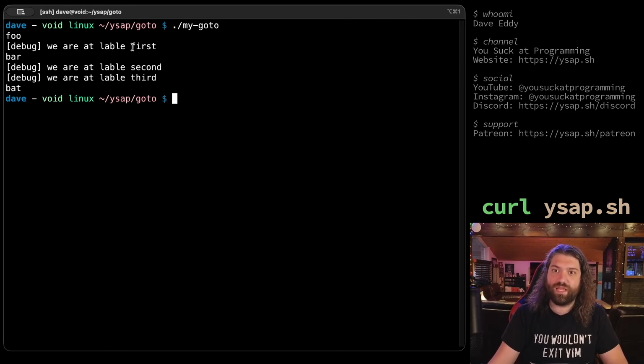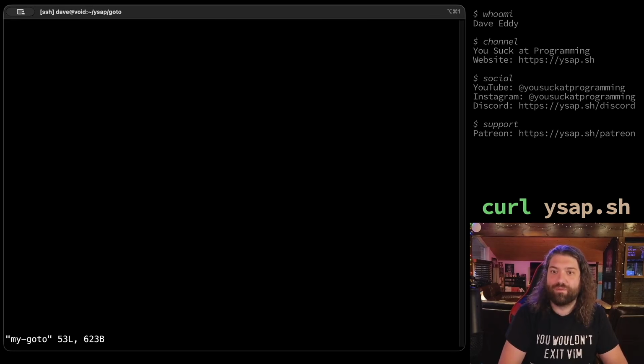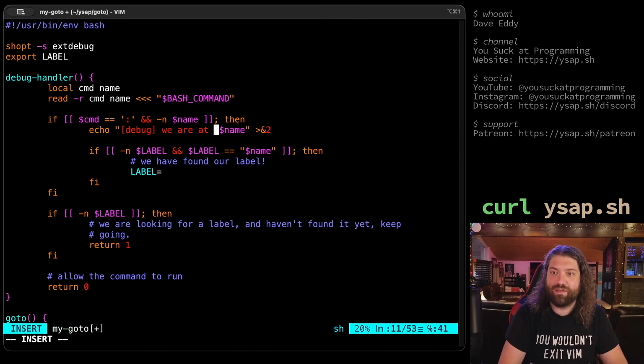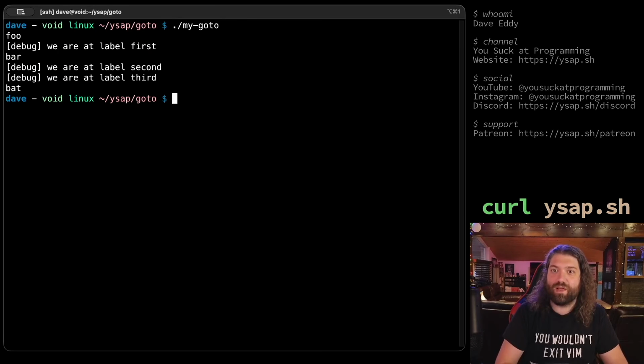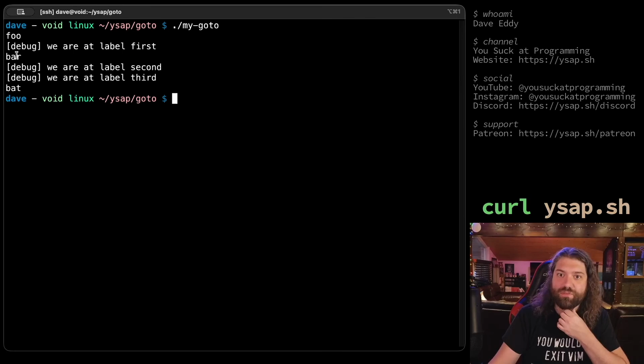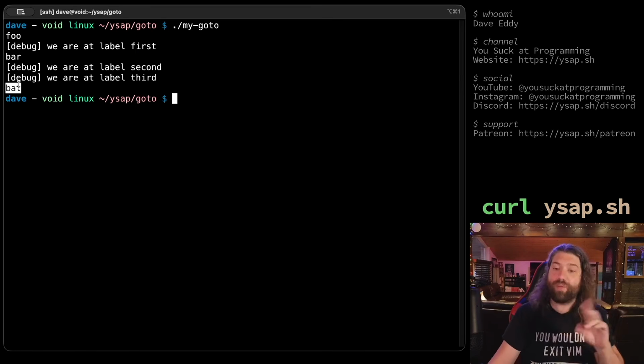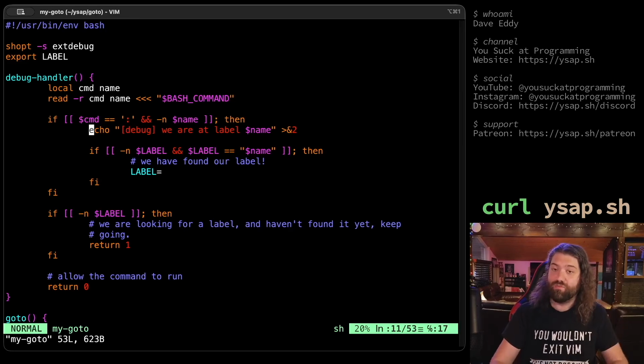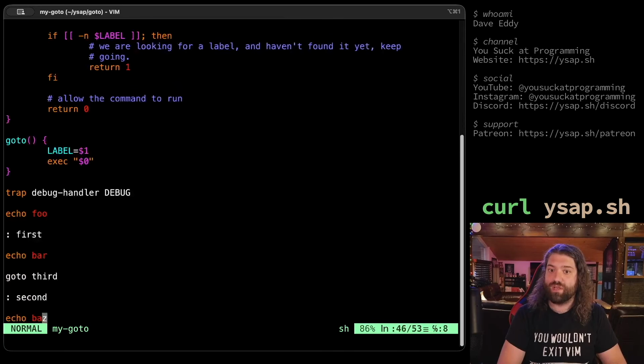Foo, we're at label first. Bar, we're at label second. No, we're at label. Hold on. Yeah, that looks super weird to me. Okay. We are at label first. Bar. We are at label second. We are at label third. Bat. Foo bar bat. That's the right order. We just haven't started the script over like we were supposed to.